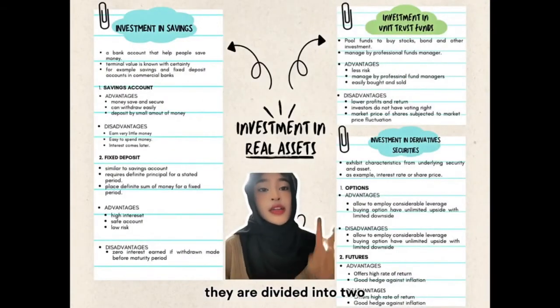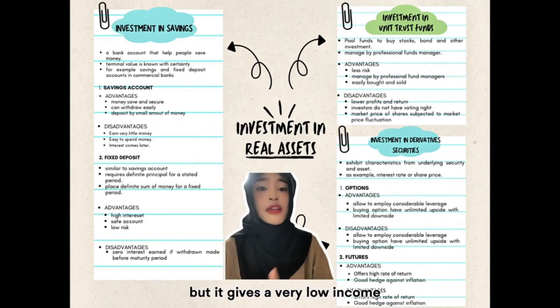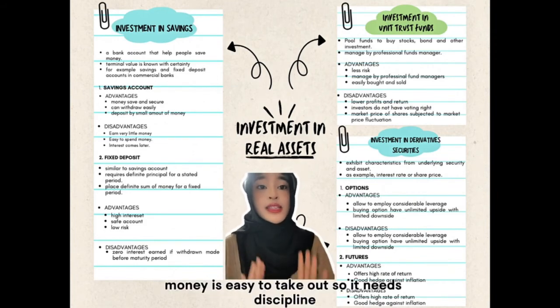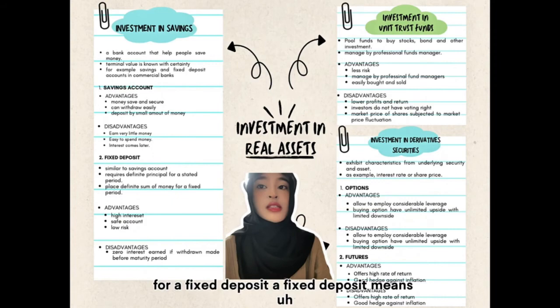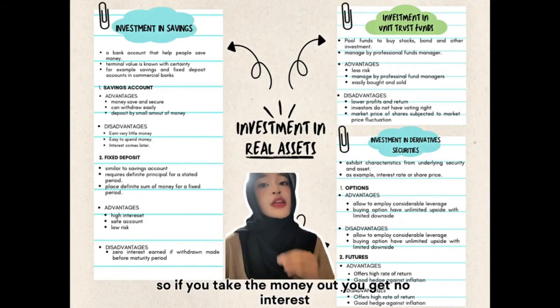For savings, they are divided into two, which are savings account and fixed deposit. A savings account is very safe, but it gives a very low income. Money is easy to take out, so it needs discipline. A fixed deposit means you keep a fixed amount in the bank for a fixed time. It gives higher interest than savings. So if you take the money out early, you get no interest.